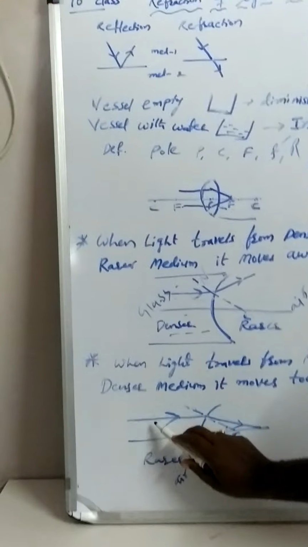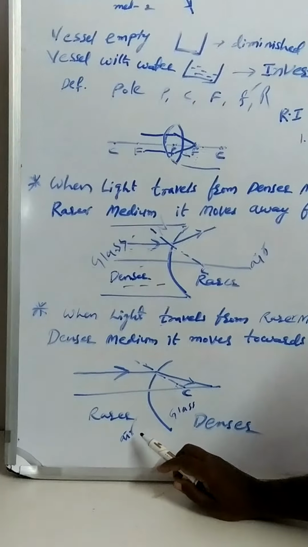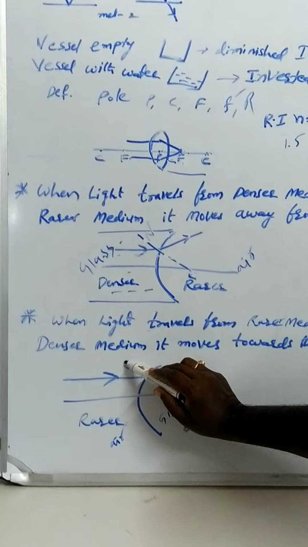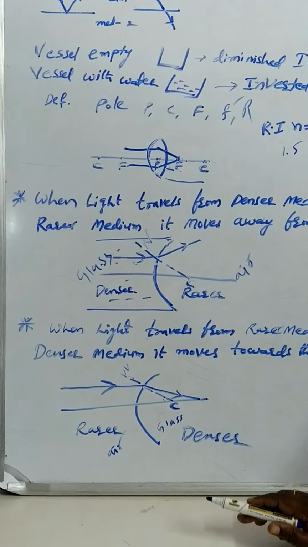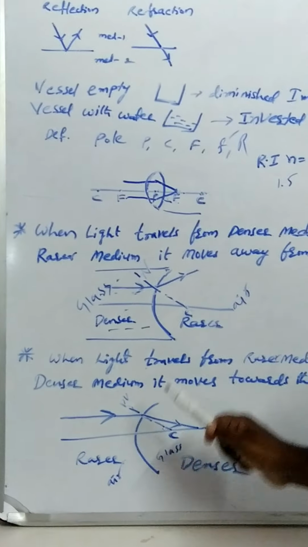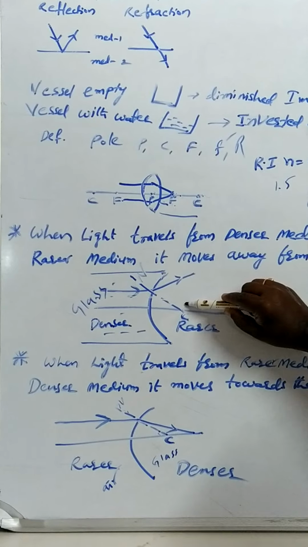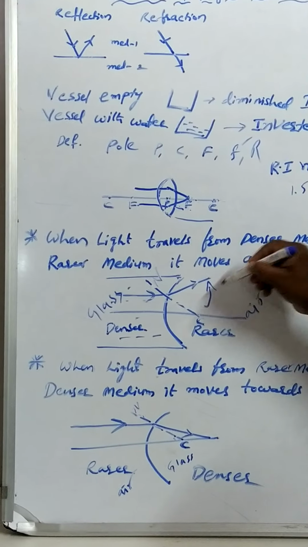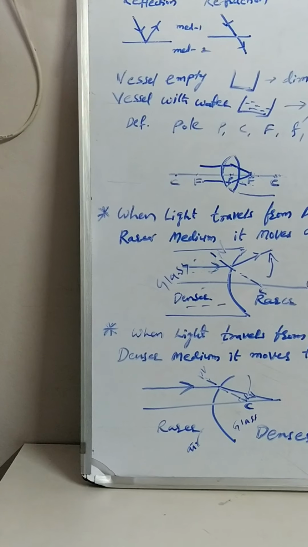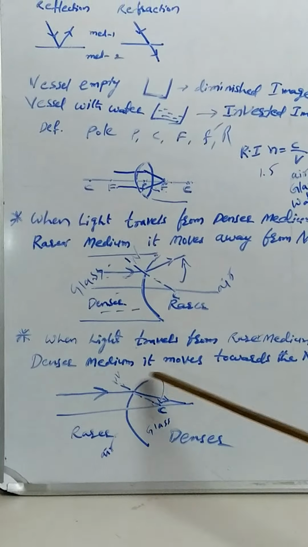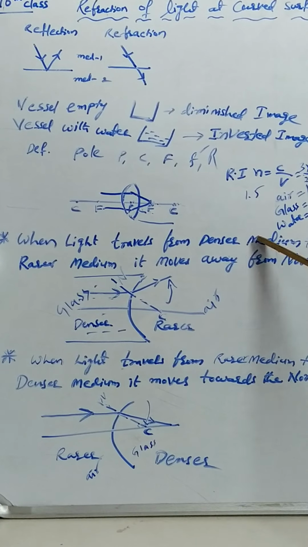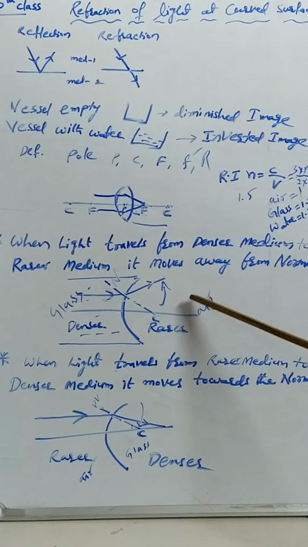Now see, this is the light ray falling on the lens. That means it is moving from air to glass. So what is happening? This is the normal. The dashed line is the normal. Now see, it is moving towards the normal. The gap between the center of curvature and the normal is decreasing. In the earlier case, it was away from the normal. Now in this situation, it is moving towards the normal. So whenever light moves from rarer medium to denser medium, it moves towards the normal. Whenever light moves from denser to rarer medium, it moves away from the normal.